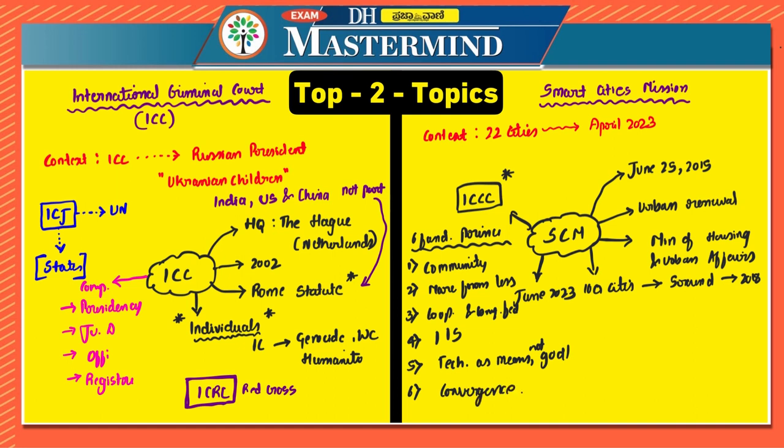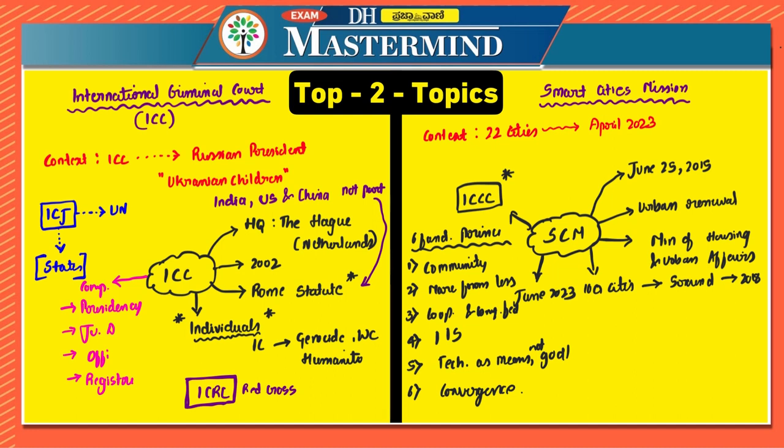So this is very important. Then there are different objectives of smart cities mission, that is there has to be proper supply of water, 24 into 7 supply of electricity, sanitation, solid waste management, IT connectivity, good governance, sustainable environment, etc. So they are part of this smart cities mission. But these are some of the most important points you have to remember with respect to smart cities mission.